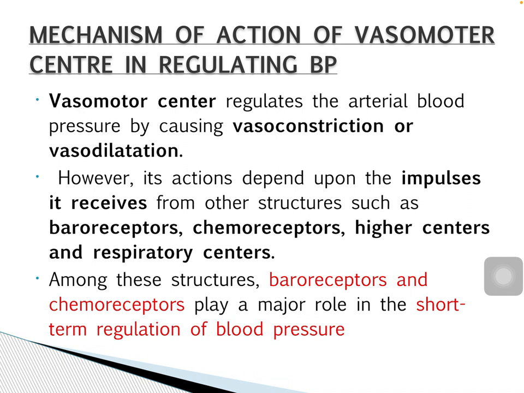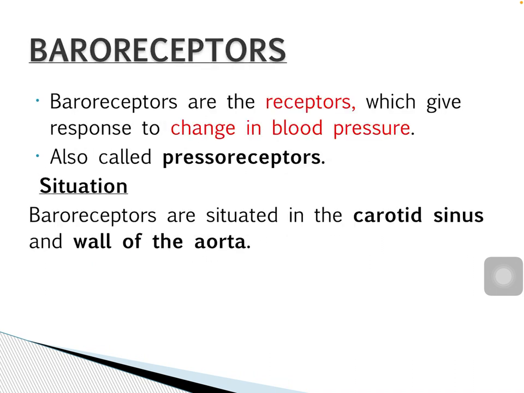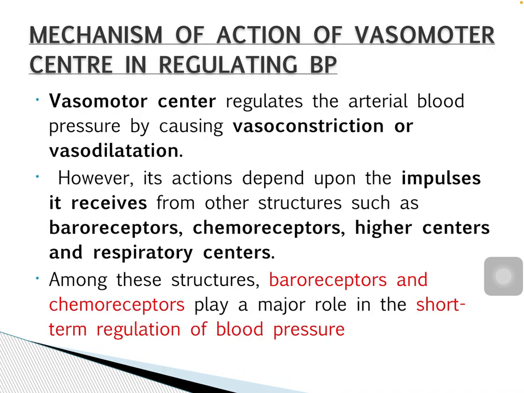The vasomotor area, that is vasomotor center, is bilaterally situated in the reticular formation of medulla oblongata and lower parts of the pons. Vasomotor center consists of 3 areas, that is vasoconstrictor area, vasodilator area and sensory area. Vasoconstrictor area is also called the pressure area and it forms a lateral portion of the vasomotor center.